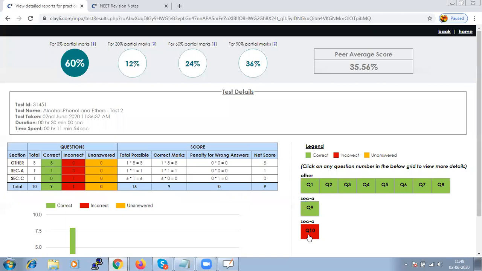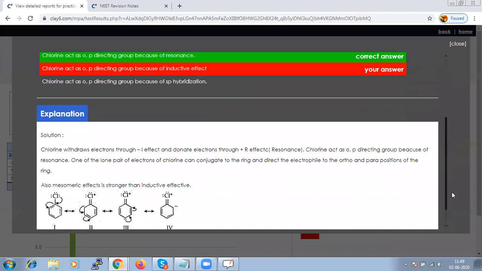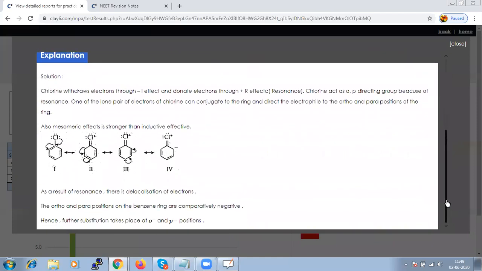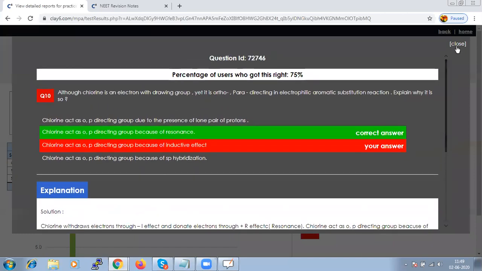Maybe one question we have gone wrong, but if you click on that question, it will give you the right answer with a correct explanation. So it is better to analyze the questions wherever we have gone wrong.